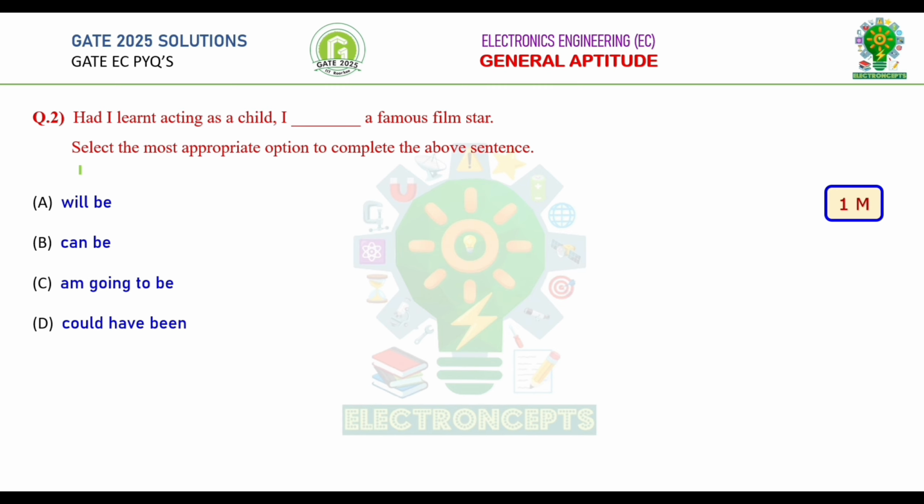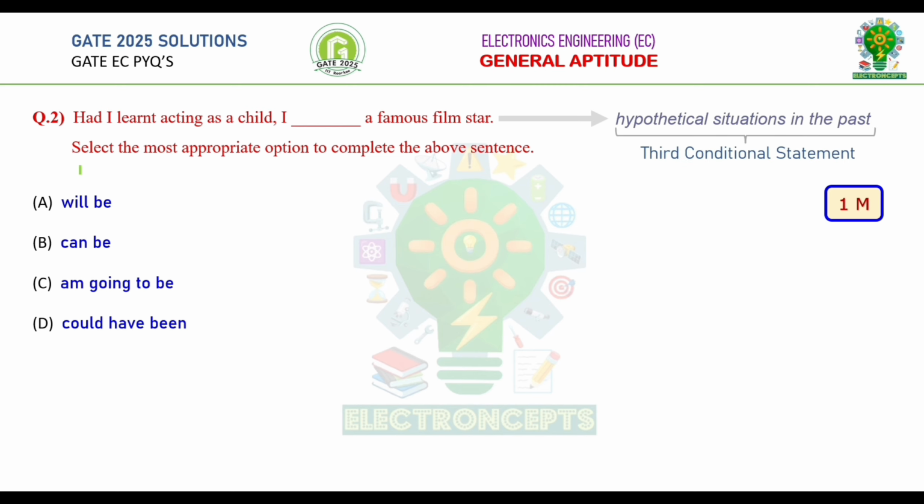Had I learnt acting as a child, I dash a famous film star. Here the statement expresses a hypothetical situation that has occurred in the past, which means he did not really learn acting when he was a child. So he could not become a famous film star. If he had learned acting when he was a child, there is a possibility that he would have become a famous film star. Therefore, this is a hypothetical situation in the past, which comes under the category of third conditional statements as per English grammar.